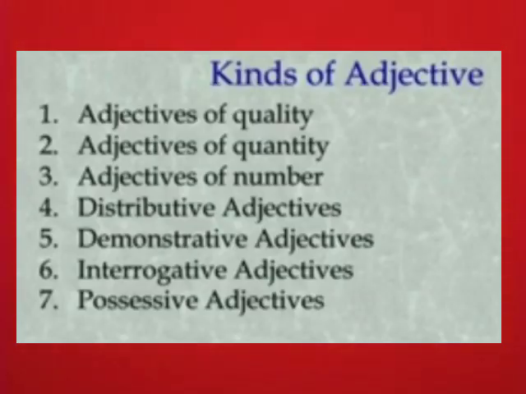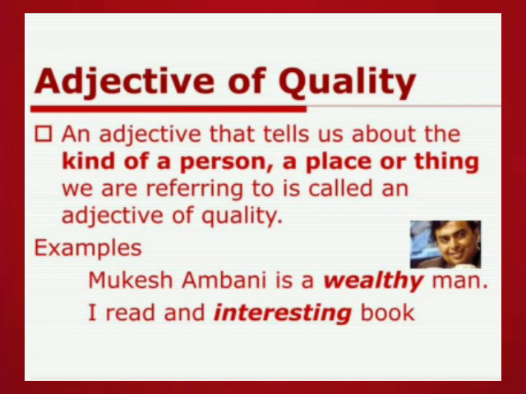So these are our 7 kinds of adjectives as you can see on your screen. Hope it is clearly visible in full screen. So all the points, all the definitions, all the examples, whatever is needed, just write down. So first we'll go to point number 1, adjective of quality. An adjective that tells us about the kind or quality of a person, place, thing, etc. is called an adjective of quality.